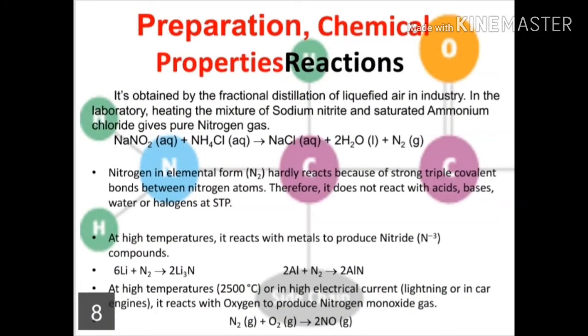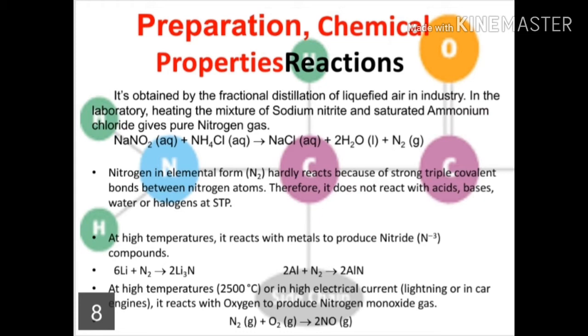It's obtained by the fractional distillation of liquefied air in industry. In the laboratory, heating the mixture of sodium nitrite and saturated ammonium chloride gives pure nitrogen gas. Chemical properties. Nitrogen in element form hardly reacts because of strong triple covalent bonds between nitrogen atoms. Therefore, it does not react with acids, bases, water or halogens at STP.